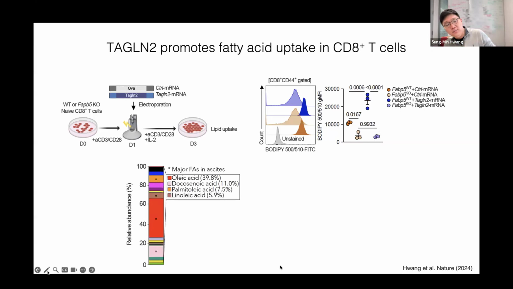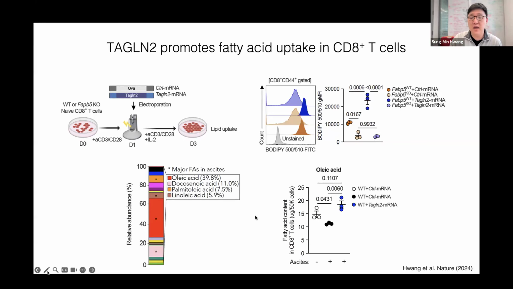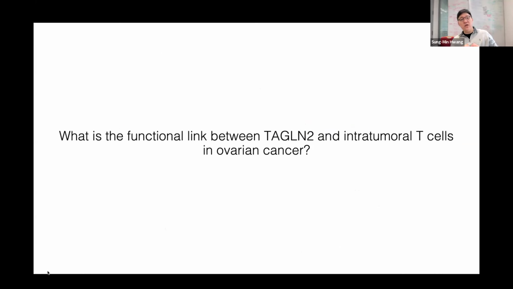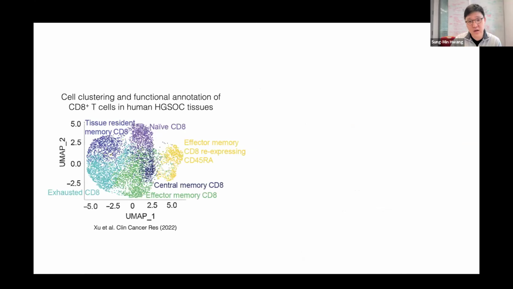And also, using lipidomic analysis, we found that in the patient ascites, oleic acid is a major fatty acid in the ovarian tumor microenvironment. And when we cultured wild-type CD8 T cells with ascites, they actually reduce the oleic acid uptake. However, when we overexpress Transgelin2, they now rescue the uptake of this oleic acid. So then we have a next question: what is the functional link between Transgelin2 and these intratumoral T cells in ovarian cancer?